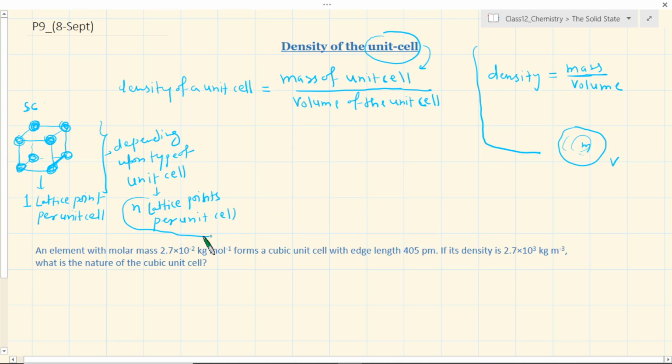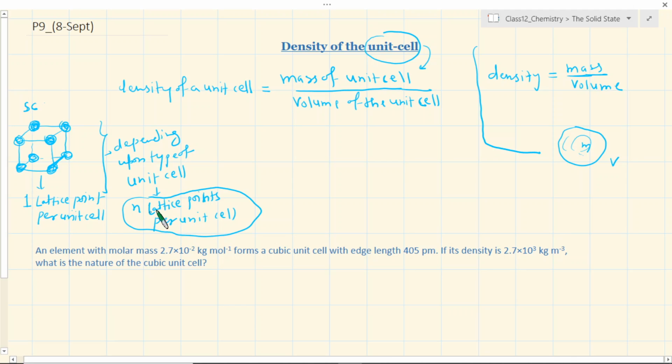For example, in body centered cube you have 2, in FCC you have 4, and in face centered cube you have only 2 again, right? So this number n is a general term here, which is the number of lattice points per unit cell.